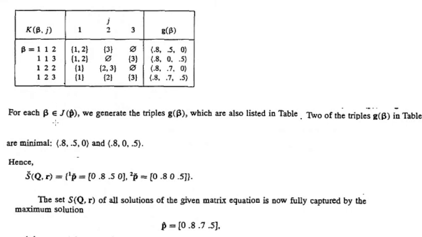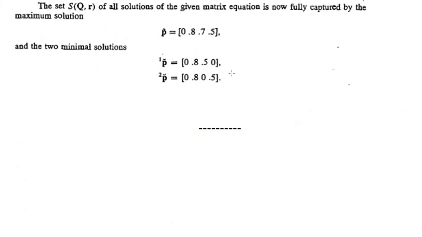So for each beta element of J of P cap, generate tuples G of beta and obtain a minimal solution. Compare these solutions and write the minimal solutions. Therefore the minimal solution is S tilde QR. There are two minimal solutions with respect to comparison of solutions, and together with the maximal solution they represent the complete solution of the given fuzzy relational equation. S of QR, the set of all solutions of the given matrix equation, is fully captured by the maximal solution and the two minimal solutions.